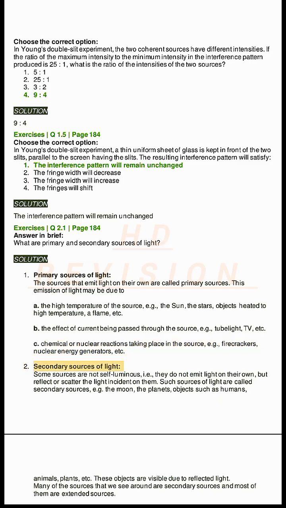2. Secondary sources of light. Some sources are not self-luminous, i.e., they do not emit light on their own, but reflect or scatter the light incident on them. Such sources of light are called secondary sources, e.g., the moon, the planets, objects such as humans, animals, plants, etc. These objects are visible due to reflected light. Many of the sources that we see around are secondary sources, and most of them are extended sources.